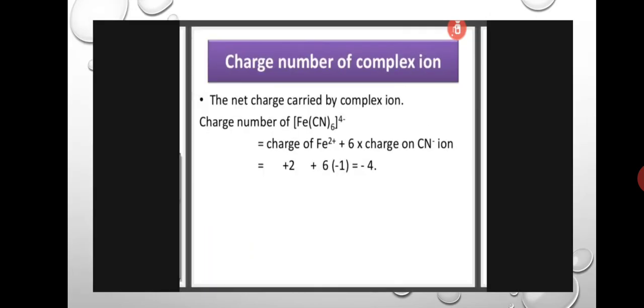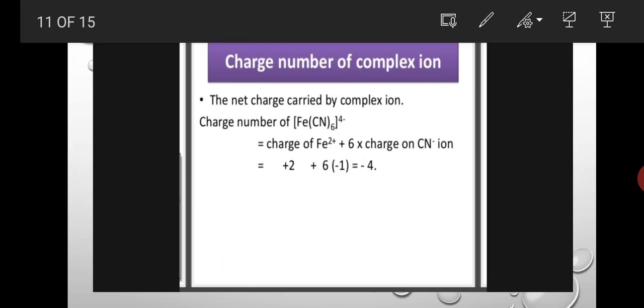And next, charge number of complex ion, the net charge carried by the complex ion. Charge number of [Fe(CN)6]4 minus: the charge of Fe, plus 2, plus 6 into the charge on the CN minus ion. Ligand charge is CN minus, which means minus 1.